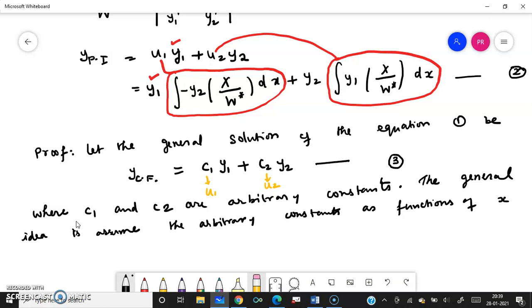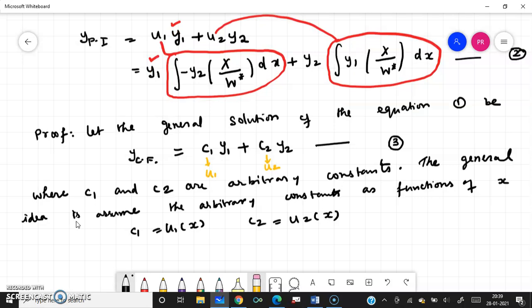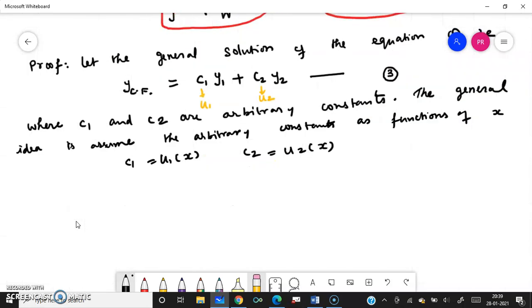C1 and C2 are functions of x. Now you go to the particular integral. In the place of C1, a function of x, we write u1 y1 plus C2, another function, which we name u2.